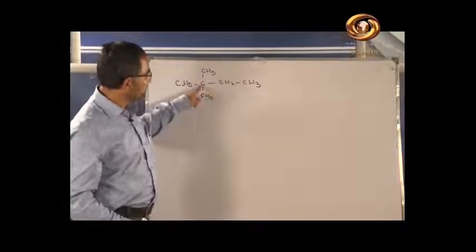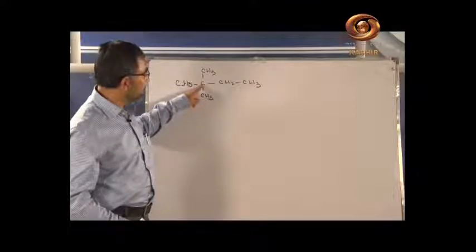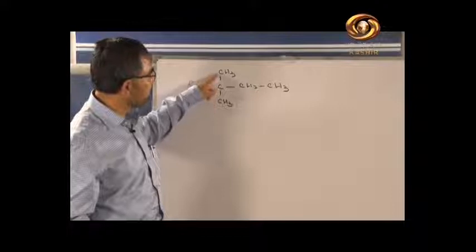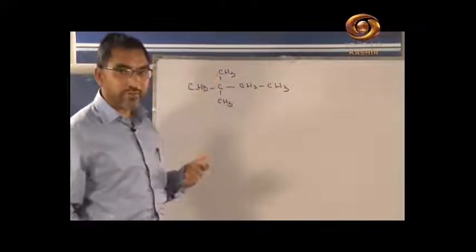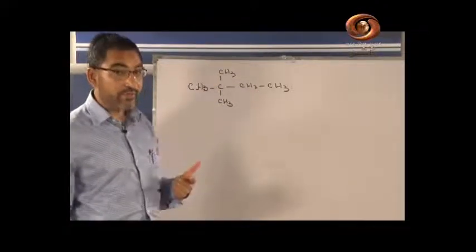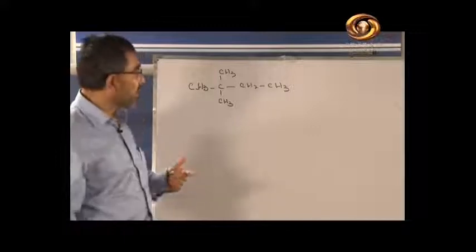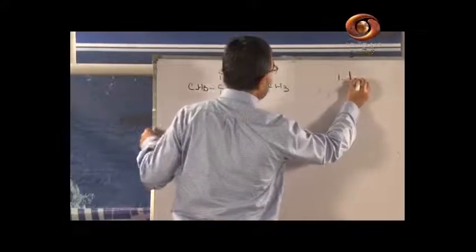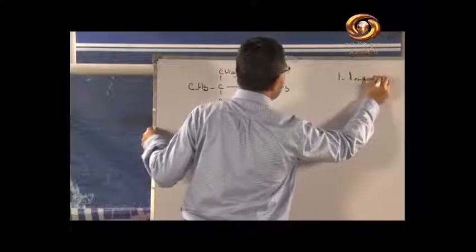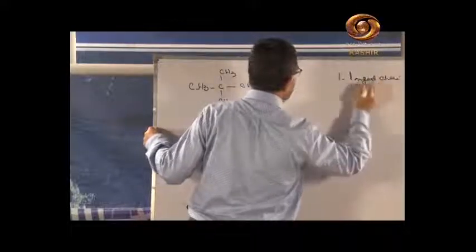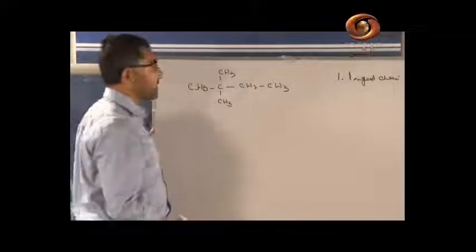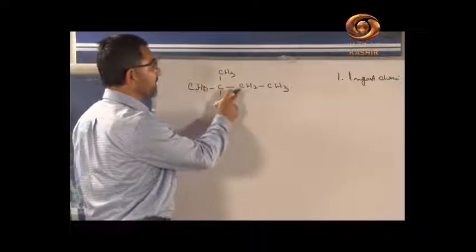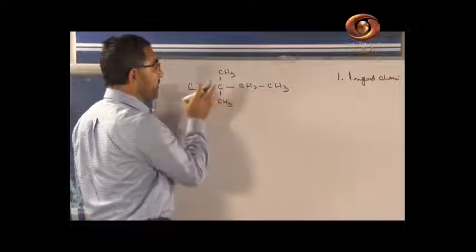Here from this carbon one hydrogen is replaced by a CH3 group. Here another hydrogen is replaced by a CH3 group. Then what is the name of the compound? Where do you start the numbering? Recall that first of all we have to select the longest chain. If you recall the longest chain rule, we have to select the longest chain. What is the longest chain here? Here 1, 2, 3 and 4. 4 carbons are in the longest chain.